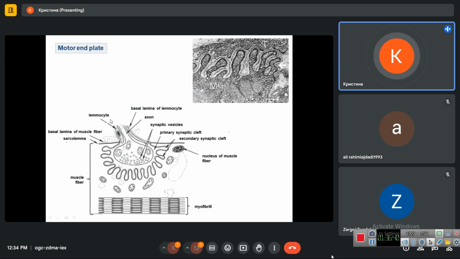When the impulse reaches this area, influx of calcium ions triggers exocytosis of vesicles with acetylcholine.